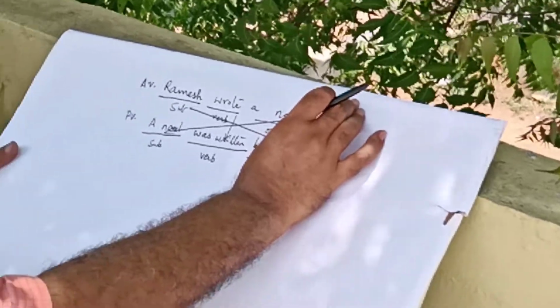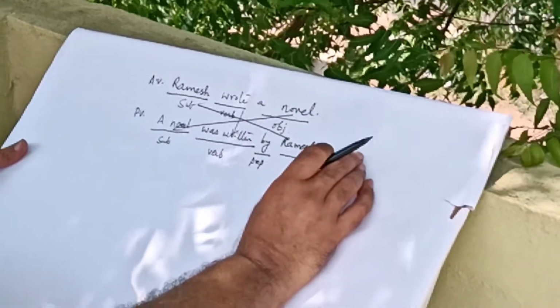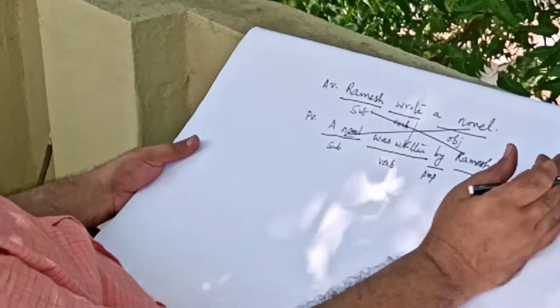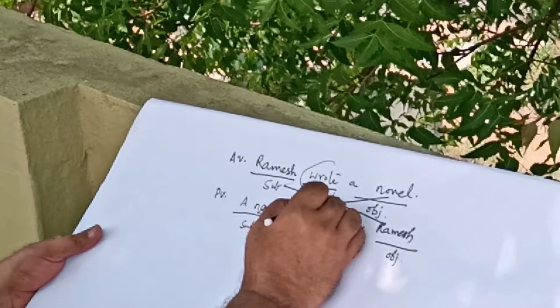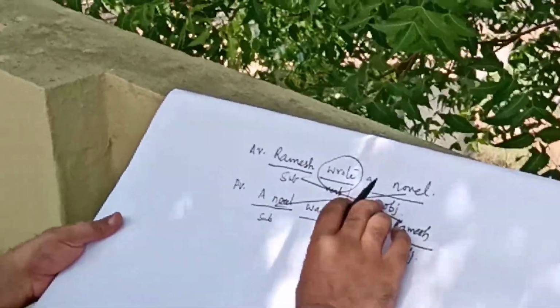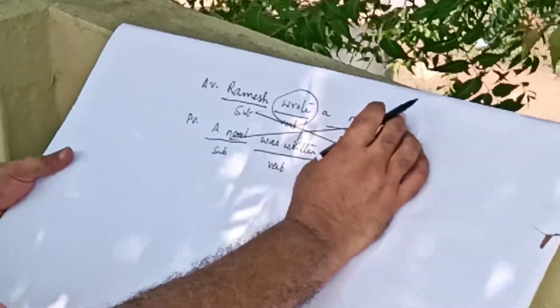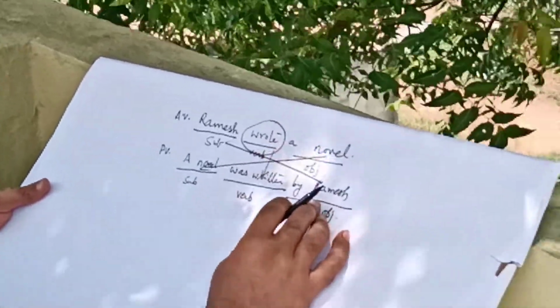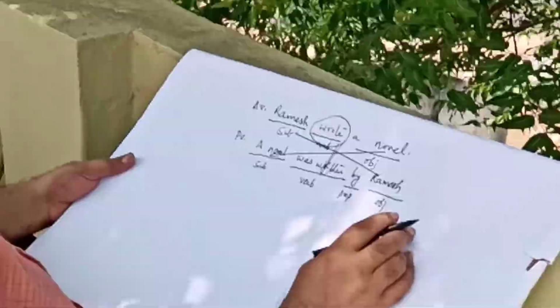So in this example, we have the past tense verb wrote. Here also, when you are transforming active voice into passive voice, the tense remains the same.